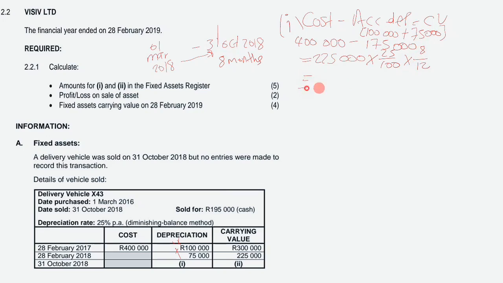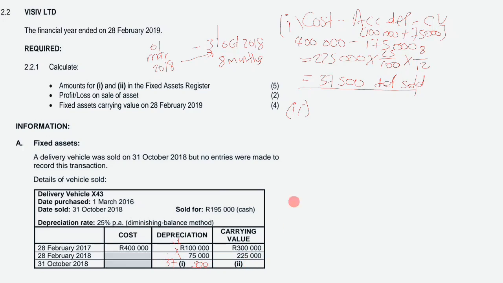Therefore the value of our depreciation on asset disposal is going to be 37,500. So we have our Roman figure 1, which is depreciation on asset disposal. Therefore our answer for Roman figure 1, remember, is 37,500, right?